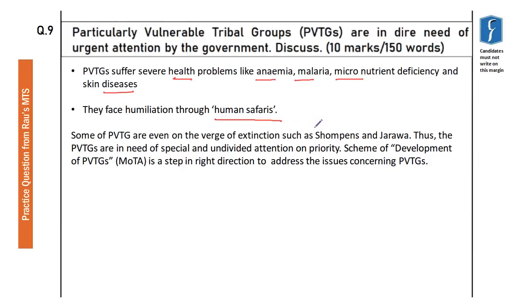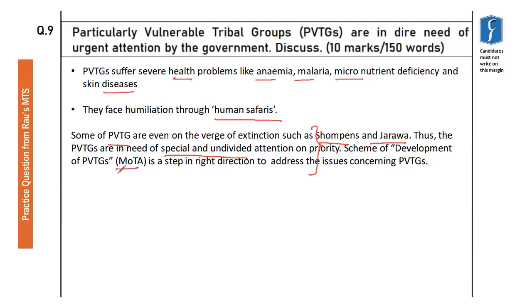So the body is done. Now we have to write the conclusion. In the conclusion I have written that some of the particularly vulnerable tribal groups are even on the verge of extinction, for example, the Shompen and Jarawa tribes of Andaman. Thus, particularly vulnerable tribal groups are in dire need of special and undivided attention on priority.